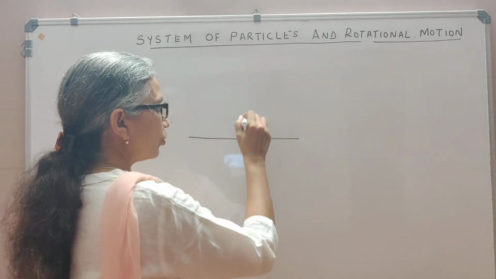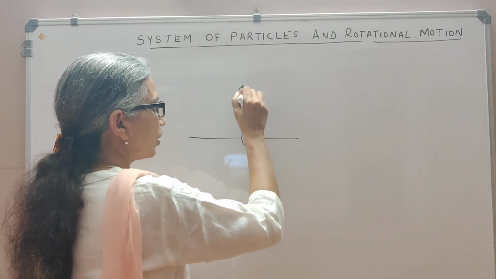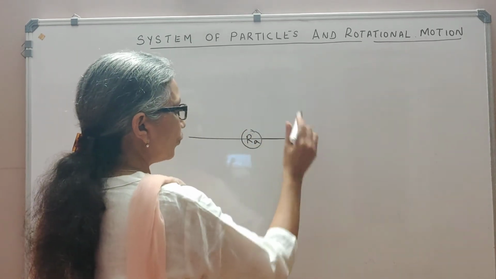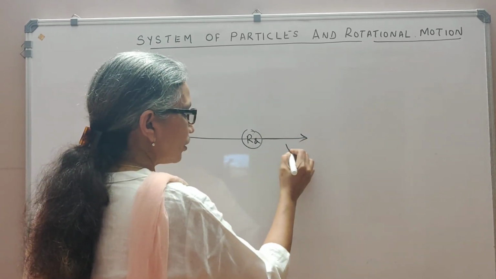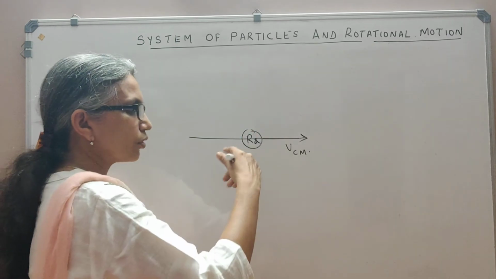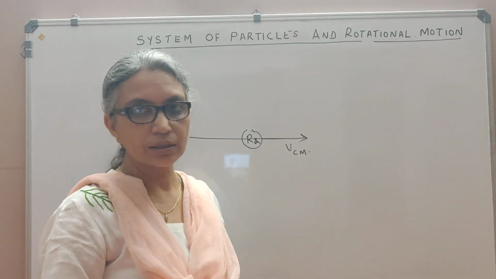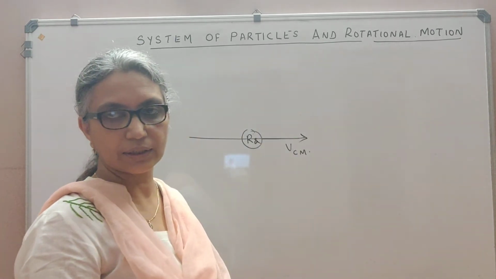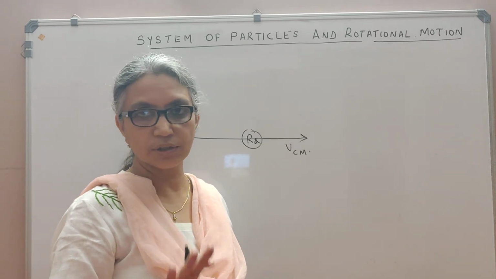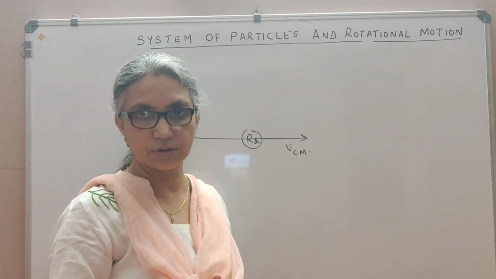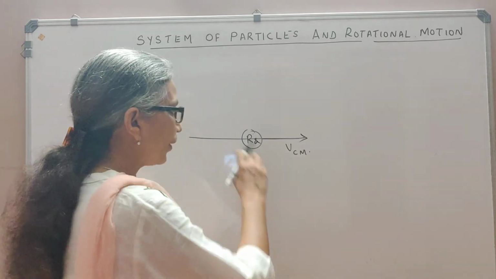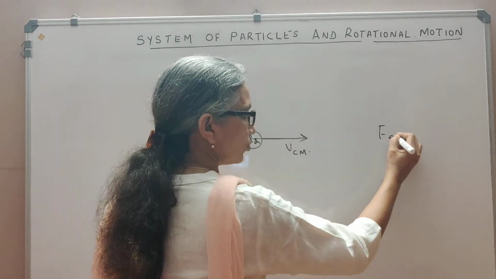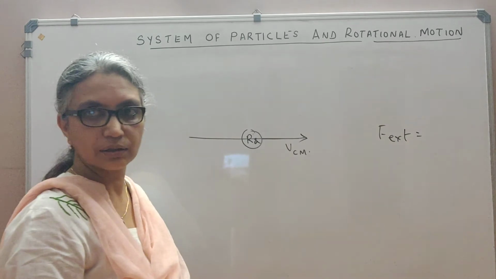Now, let me first show you, suppose this is moving forward and the velocity of the center of mass is Vcm. If it is going to disintegrate into two nuclei, there is no net external force acting on it. It is due to the internal forces that this is going to disintegrate. The internal forces do not make any change when we talk about Newton's law, it is F external. So no external force is acting on it. It is only internal forces, and since F external is equal to 0, its momentum must remain constant.